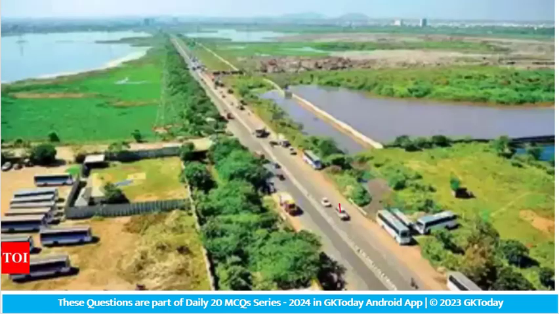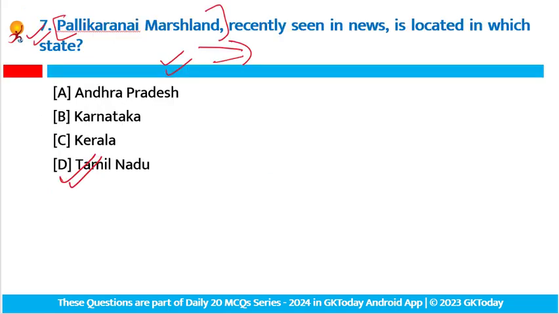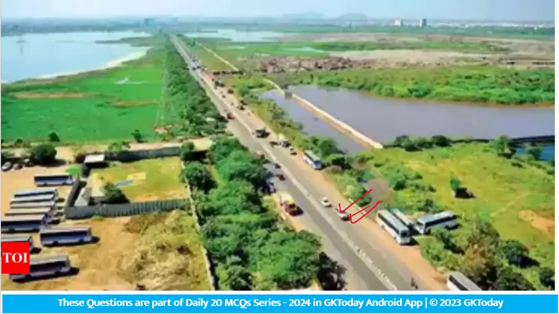So the key discussion point is the exact location of Palikaranai marshland: Chennai, Tamil Nadu. Its importance is because of rich biodiversity, home to migratory birds, and the basic threat is urban expansion and infrastructure projects. Currently, the government is planning a high-level bridge project proposed by the Tamil Nadu government, which will help improve connectivity while preserving ecology. Fine. So simply, the bridge on Palikaranai marshland is in process by the government of Tamil Nadu.